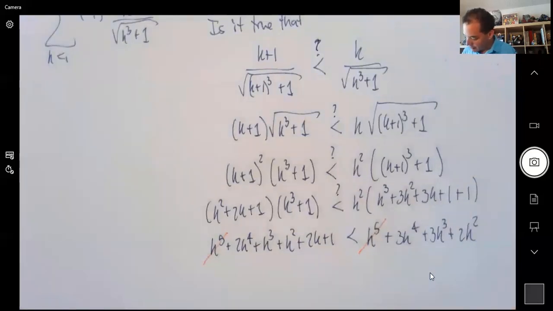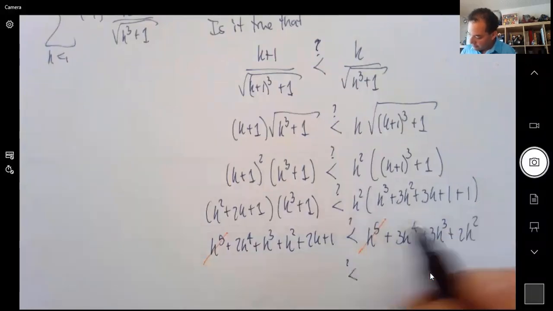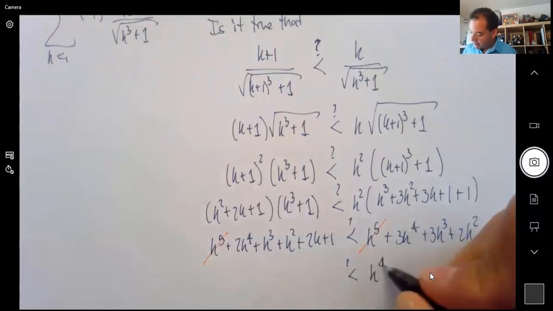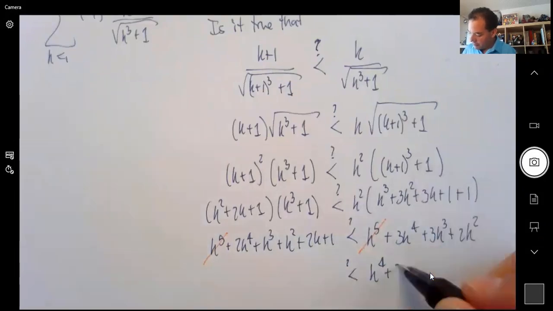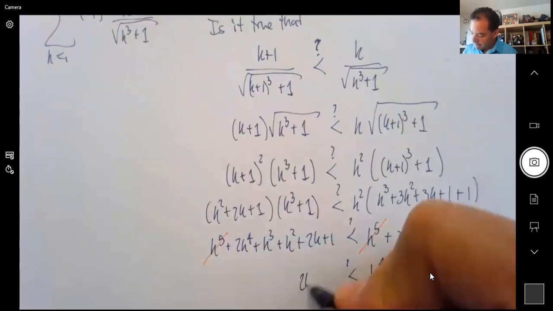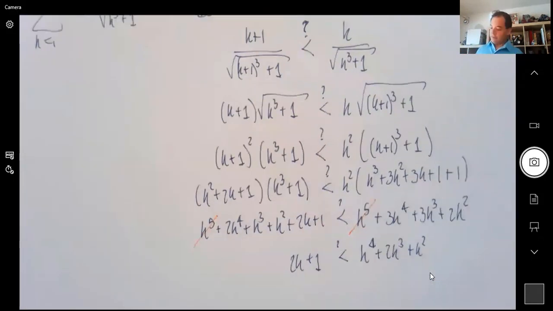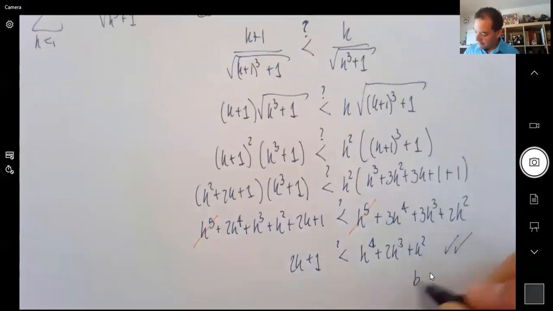Now let's see, what is it that we have? We have 3k to the 4th and k to the 4th, that's 2k to the 4th. 3k cubed and k cubed, that's 2k cubed. 2k squared and k squared, that's k squared. And over here, 2k plus 1, right? And that's the thing now. Now, is it true that this guy beats that one? And this is obviously true because it's k to the 4th, right? Maybe it doesn't happen at the beginning, but eventually this number will be bigger than that. So this one is true because k to the 4th beats k.